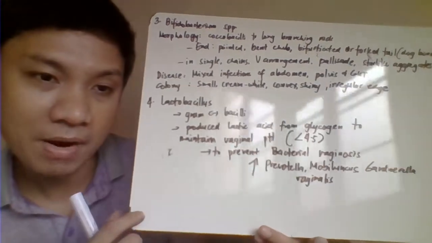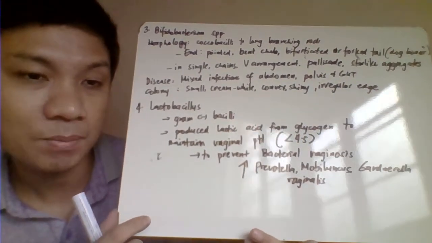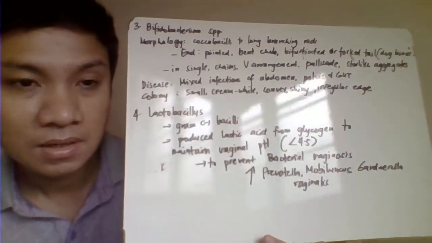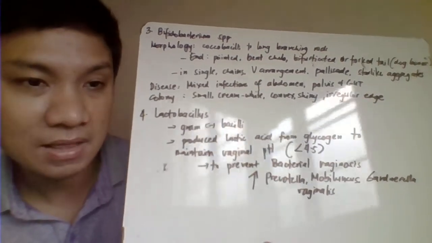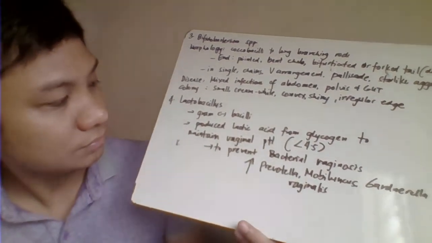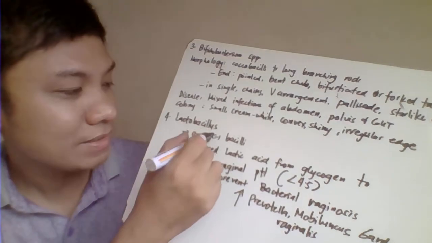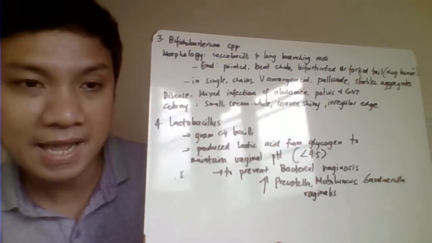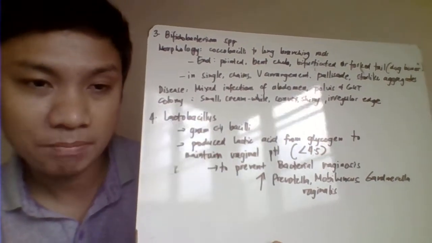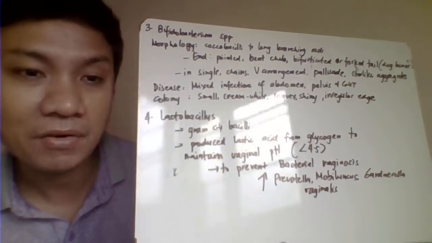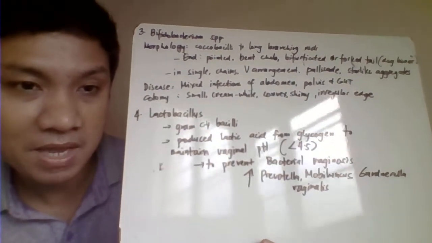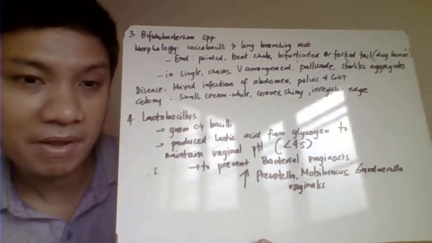Okay, the last one of the gram-positive bacilli natin na non-spore former, we have your Lactobacillus. The Lactobacillus is your gram-positive na bacilli. Okay, that would be responsible for maintaining the normal vaginal pH at less than 4.5.